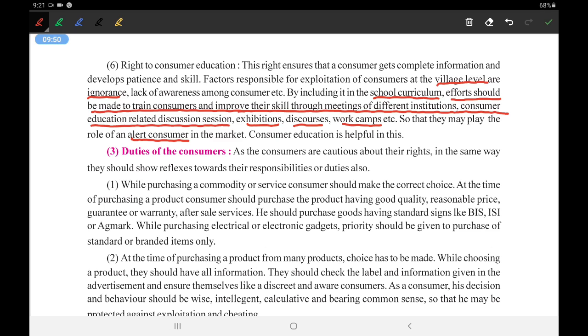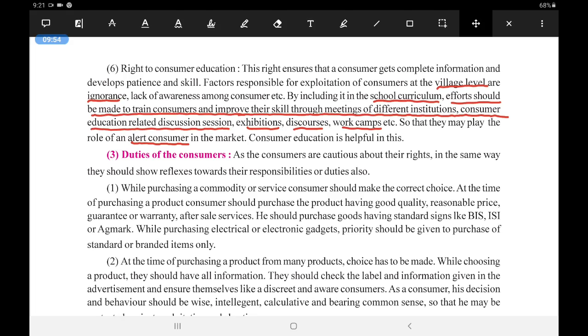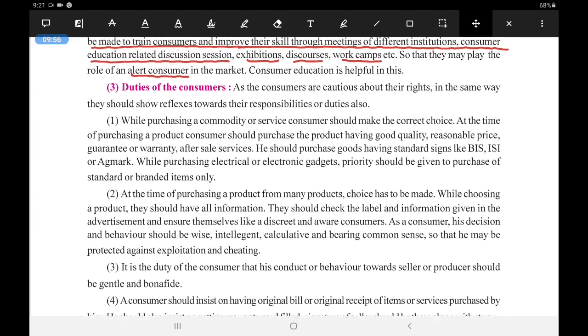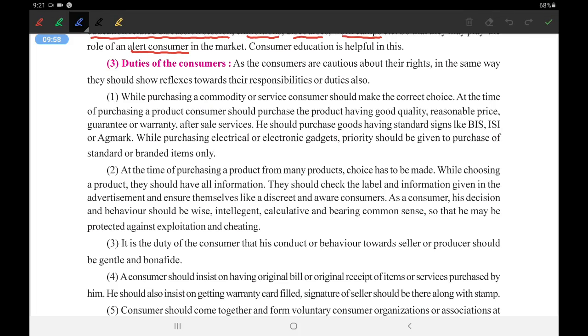The next topic that we are going to see is the duties of the consumer. Now, as the consumer has rights, in the same way he has certain duties also that need to be followed. Let us see about the duties. As consumers are cautious about their rights, in the same way they should show reflexes towards the responsibilities and duties also.